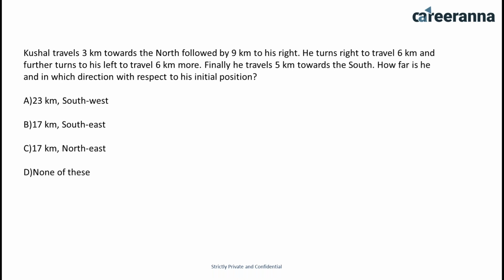Kushal travels 3 kilometers toward the north, followed by 9 kilometers to his right. He turns right to travel 6 kilometers and further turns to his left to travel 6 kilometers more. Finally, he travels 5 kilometers toward the south. How far is he, and in which direction, with respect to the initial point? Again, we have a similar question. Please try it yourself, give the answer, and then we are going to discuss it.